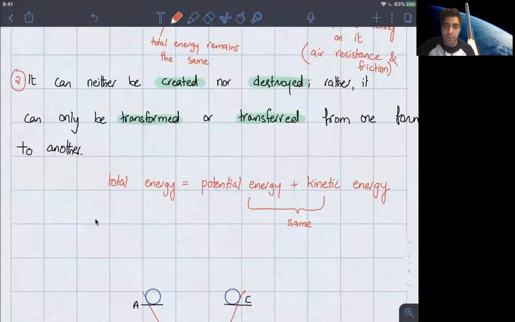And similarly, you keep going. When is there going to be no loss of energy? When there's no air resistance or there's no friction. Because if you have some form of opposition or resistance, then you will be losing energy.